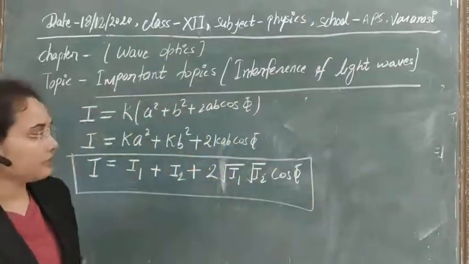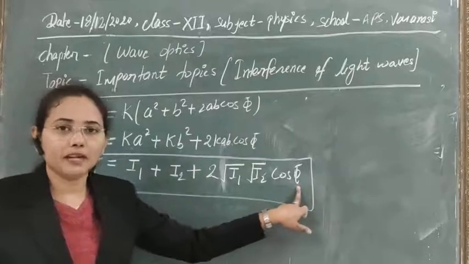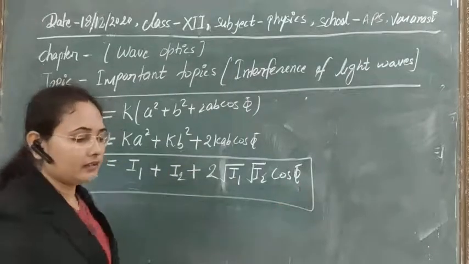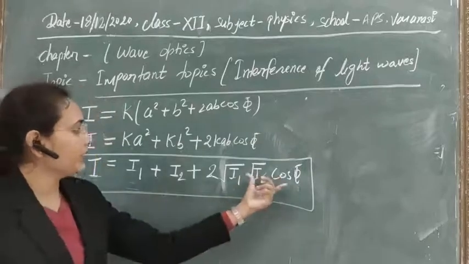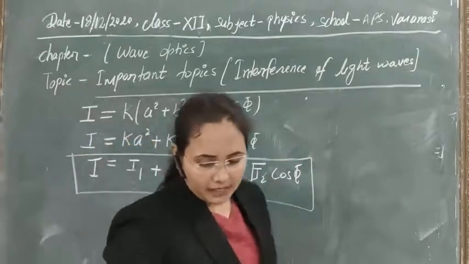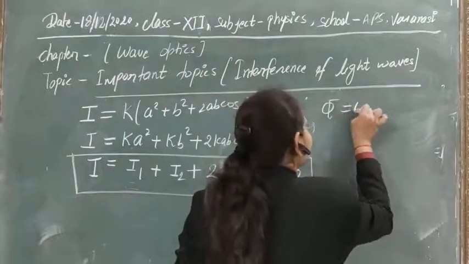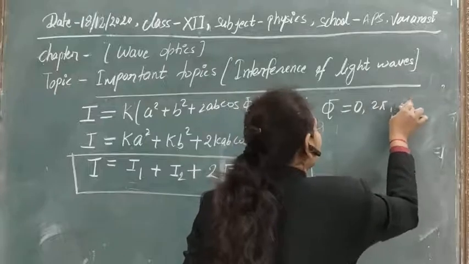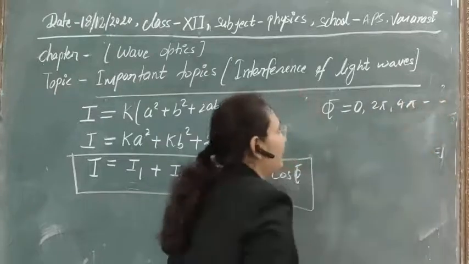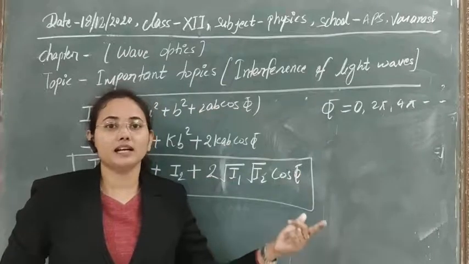For maximum intensity, the value of cos phi should be maximum. So for the maximum interference, phi should be 0, 2 pi, 4 pi, and so on. At all these values, cos phi has its maximum value, that is 1.